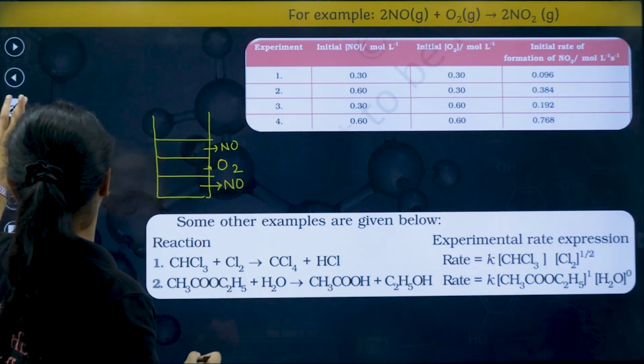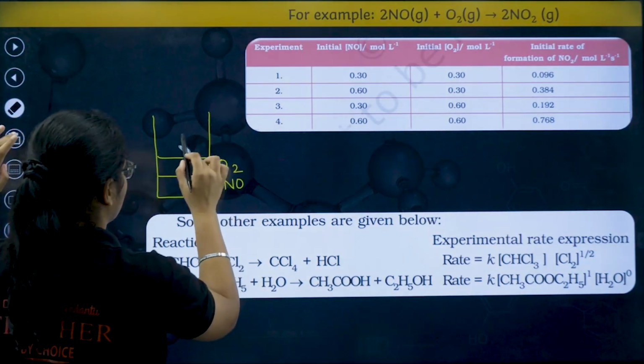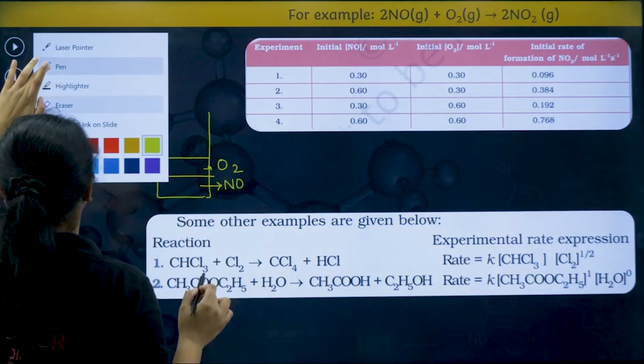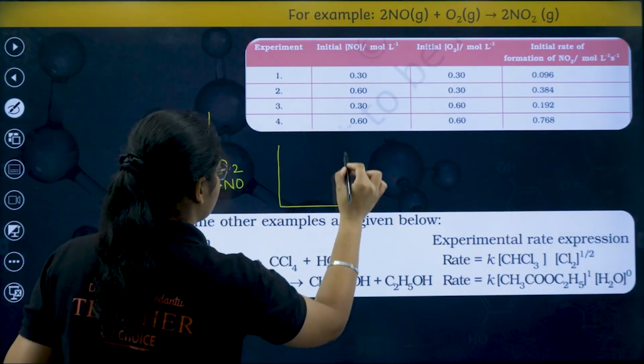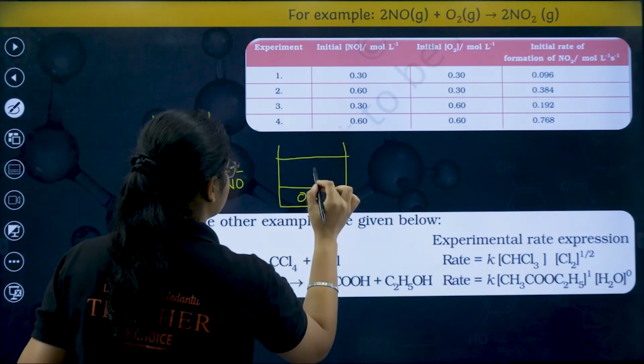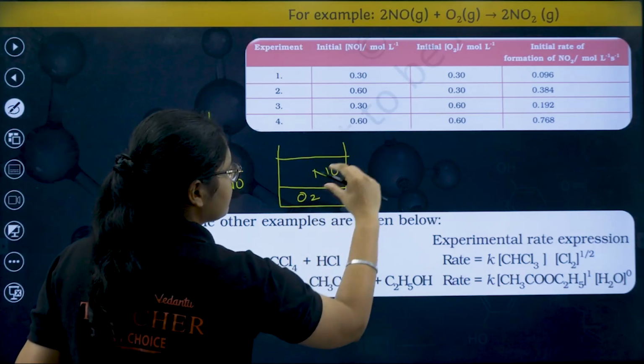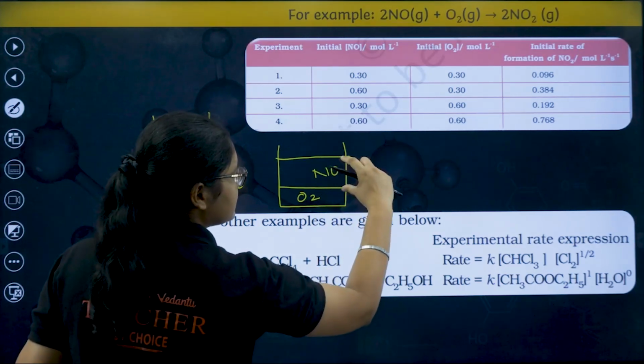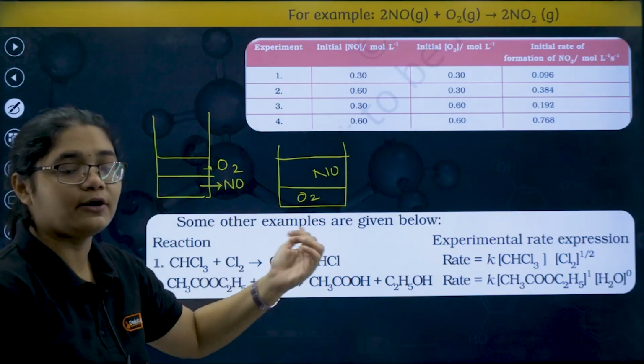In the first trial we took equal amounts of NO and O2. Now I did this reaction again, I just added O2 and twice the amount of NO. That means the O2 concentration is constant, but the concentration of NO is double.